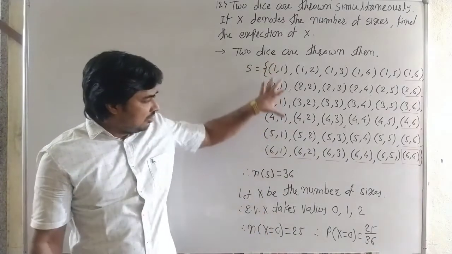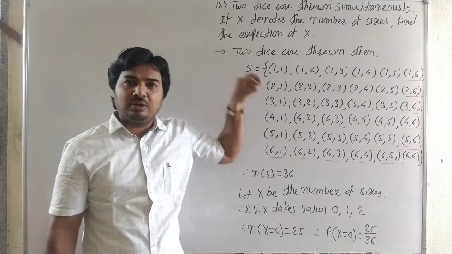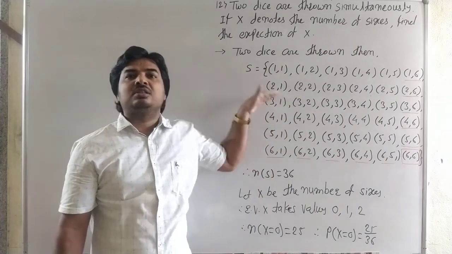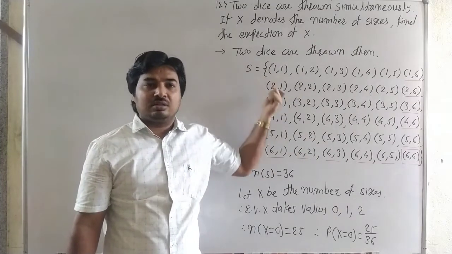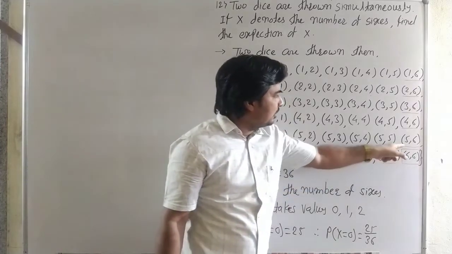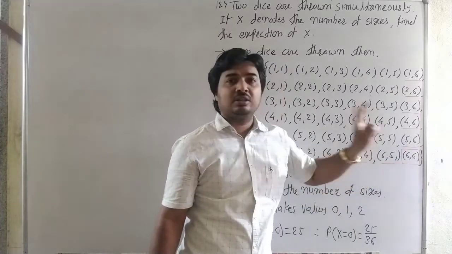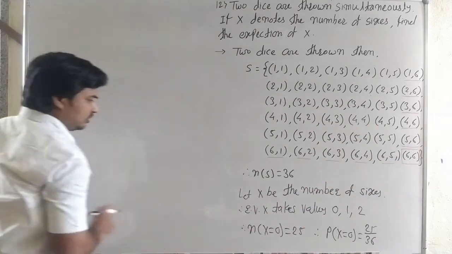In all 36 outcomes, there are 25 outcomes with no 6, that means the number of 6s is 0. There are 10 possibilities with one 6, and one possibility with two 6s.